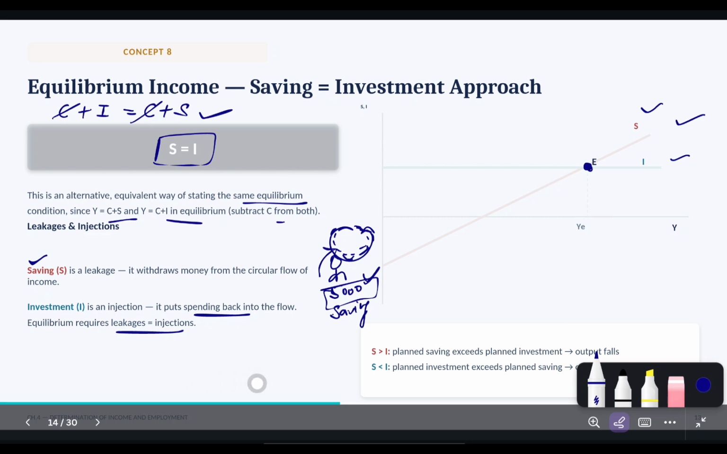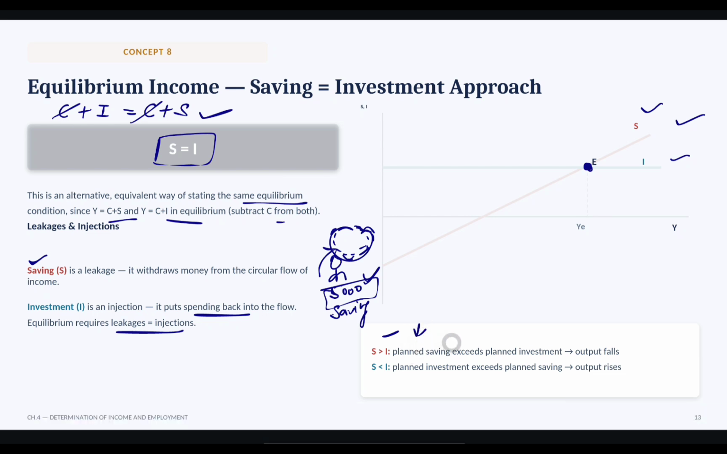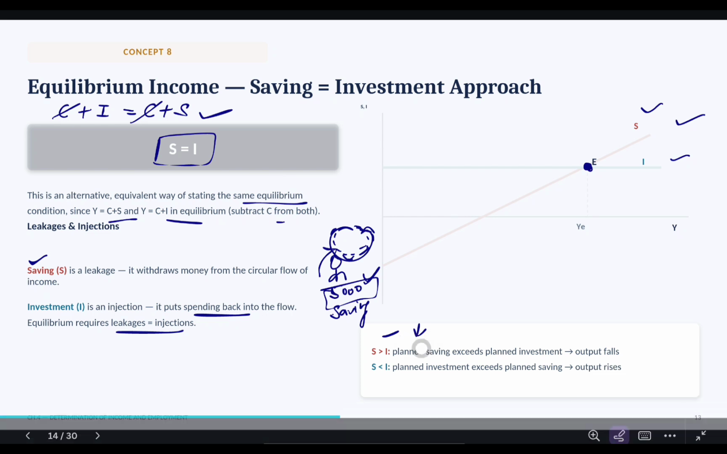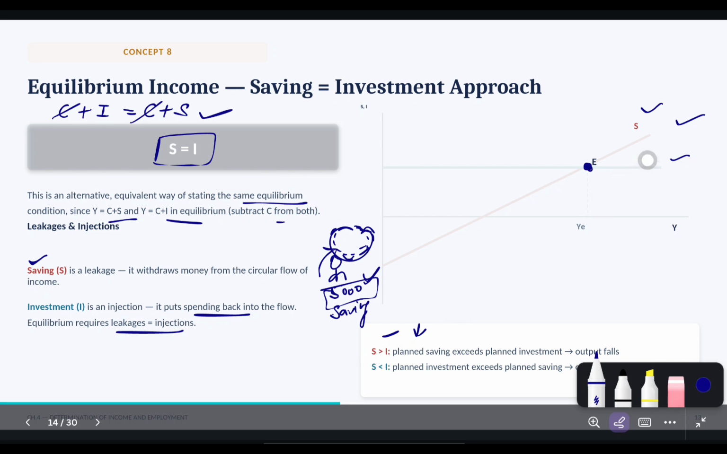Got it? And what will happen if saving is greater than investment? Households are saving more than firms plan to invest. Consumption expenditure drops, leading to unsold stock. Firms reduce output, lowering income until saving falls back to investment. Here saving falls back to investment, and output falls.